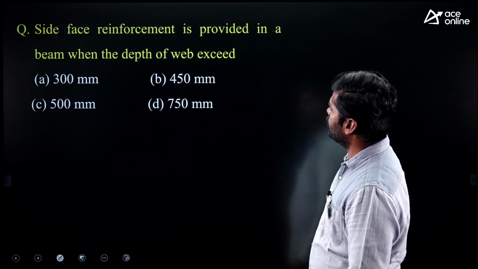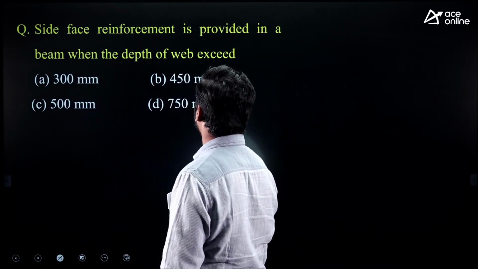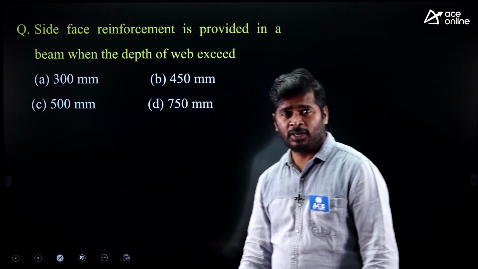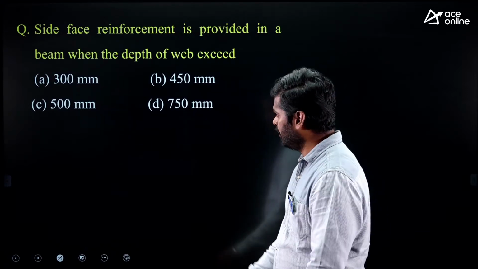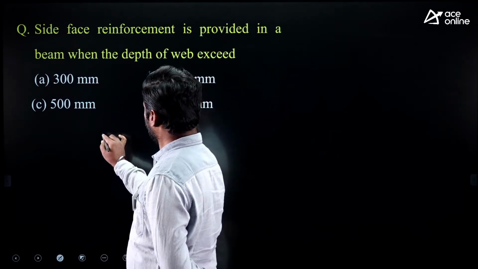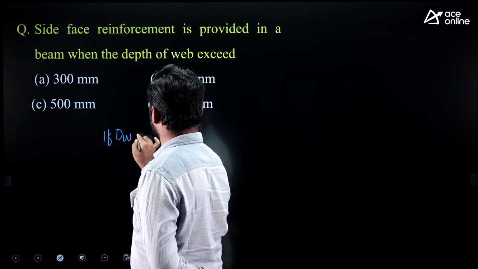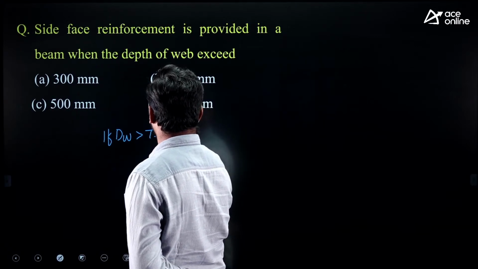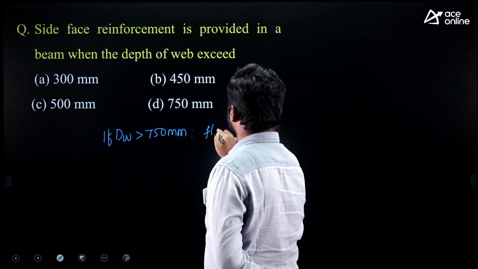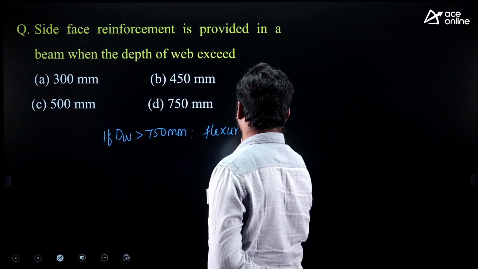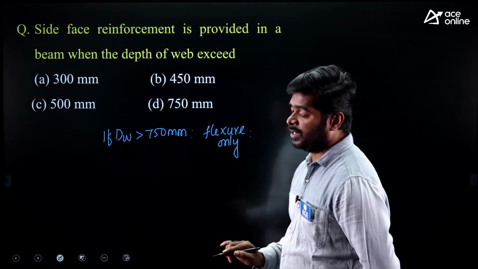Next question. Side face reinforcement is provided in a beam when the depth of web exceeds. It is a common question in state exams. When do you provide side face reinforcement? There are 3 different cases. If the depth of web is more than 750 mm, and the beam is subjected to flexure only, no torsion, then we have to provide side face reinforcement.